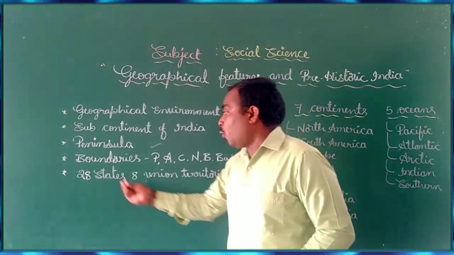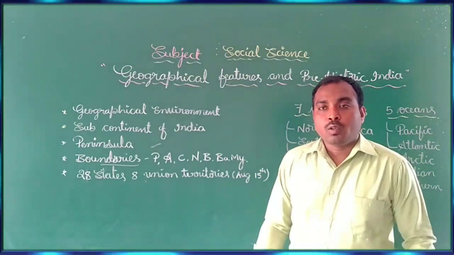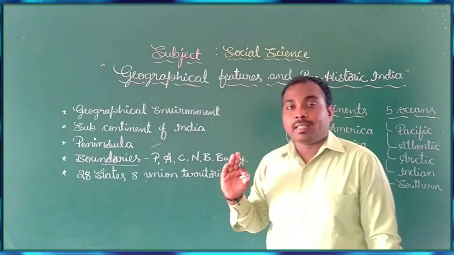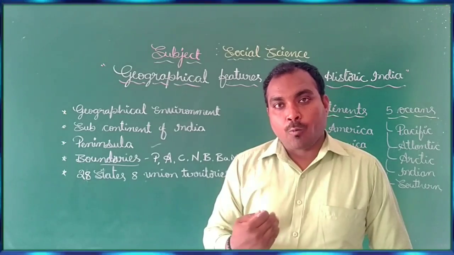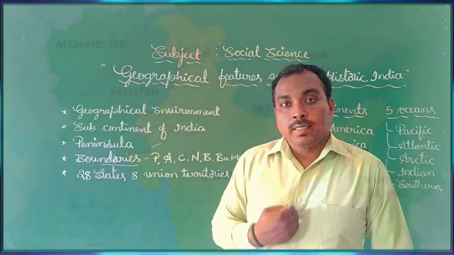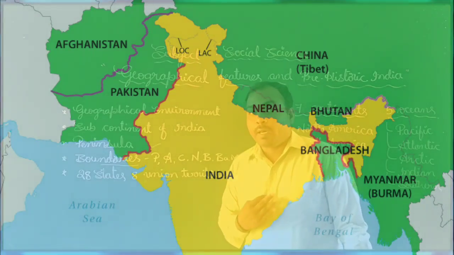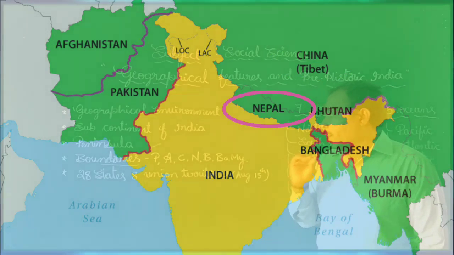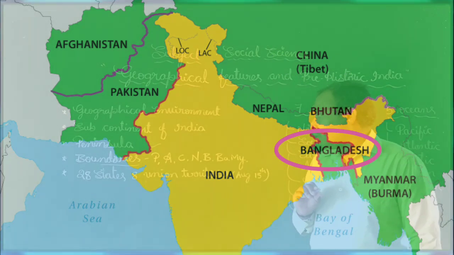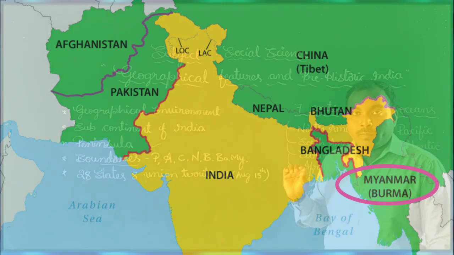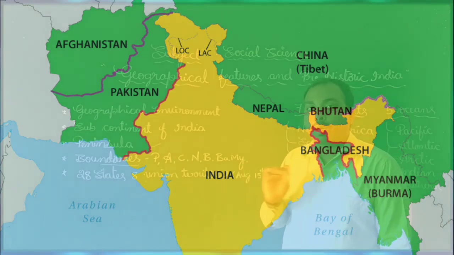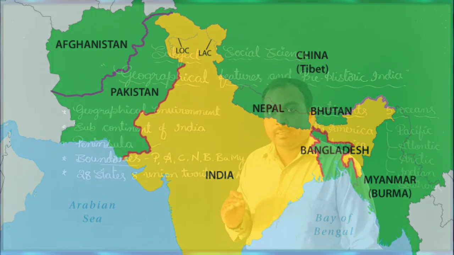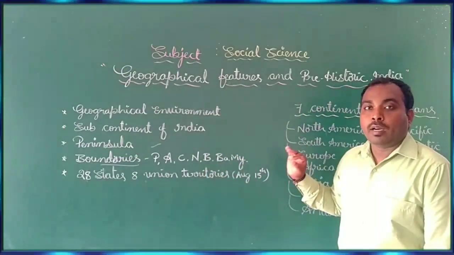Next, what are the boundaries of India? The boundaries are also called the neighbor countries of India. What are the neighbor countries of India? As you are watching, dear students, the neighbor countries are Pakistan, Afghanistan, China, Nepal, Bangladesh, Myanmar, Bhutan. These are the neighbor countries with which boundaries are shared.